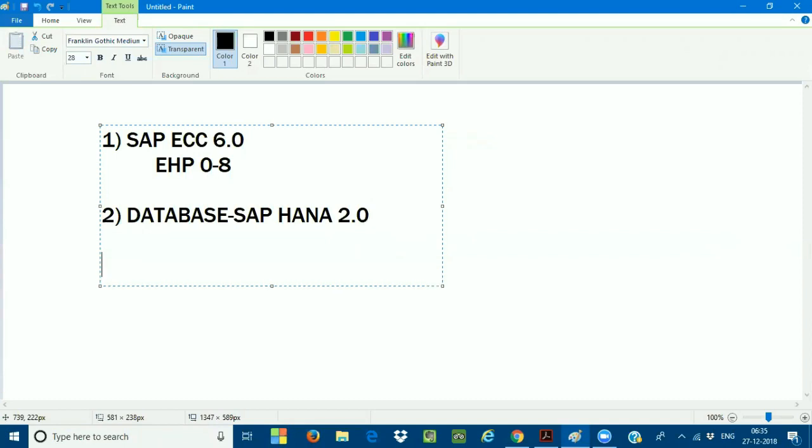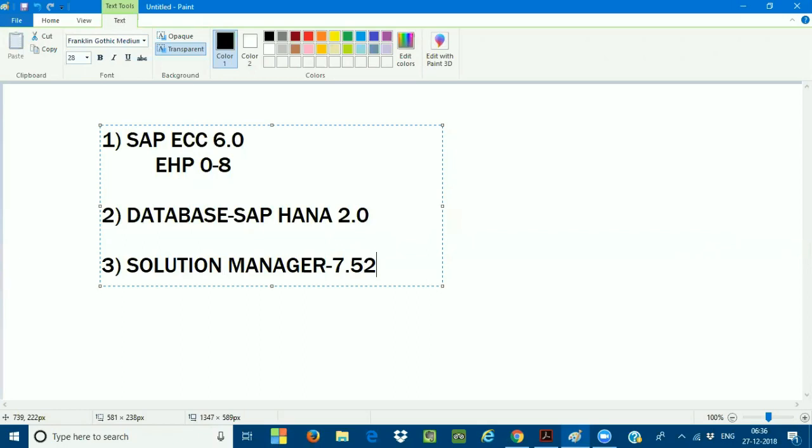Third one is Solution Manager. Solution Manager is very, very important for the SAP readiness check. Solution Manager should be 7.52, which is the latest version. So these are the three major important aspects before I do the system conversion.